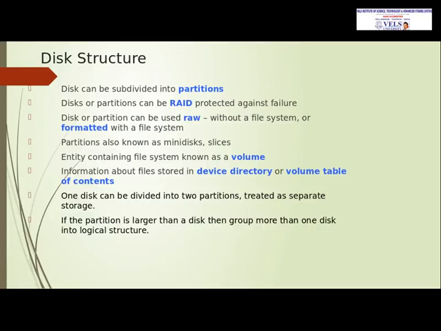Partitions are known as mini disks or slices, and information about the files and directories is stored in the device directory or volume table of contents, like name, location, type, etc. One disk can be divided into two partitions and treated as separate storage. If a partition spans more than one disk, then the two disks are combined to create one logical structure.